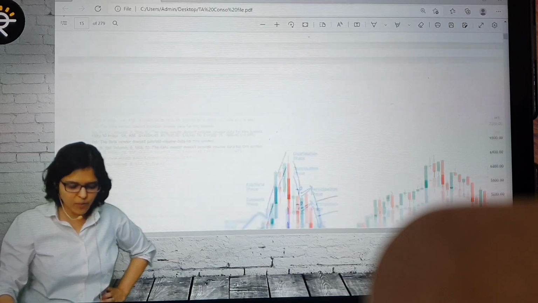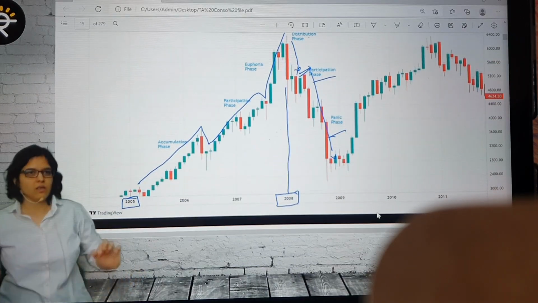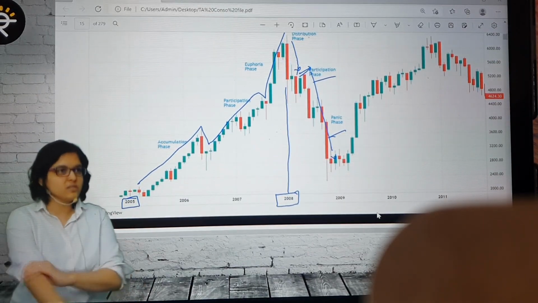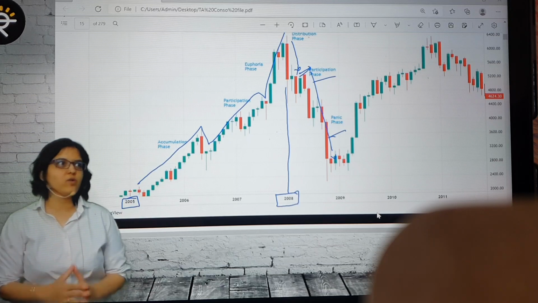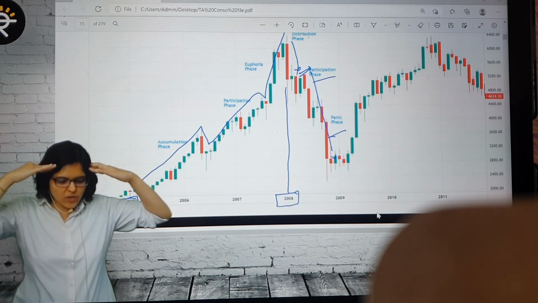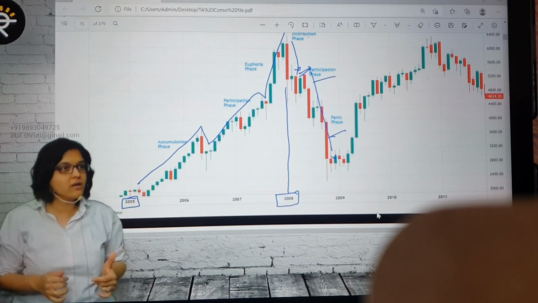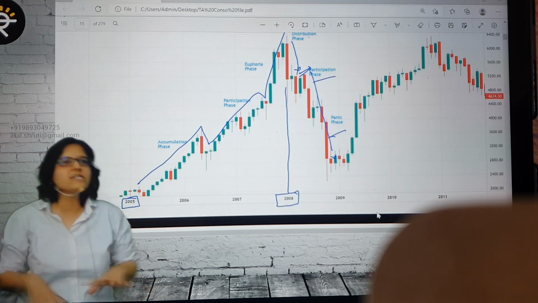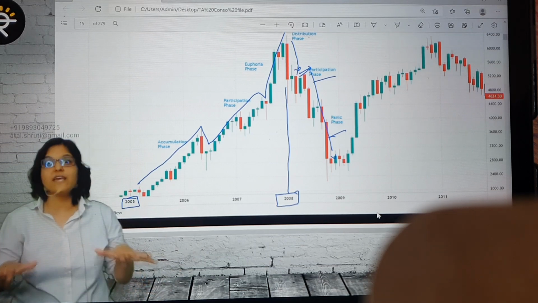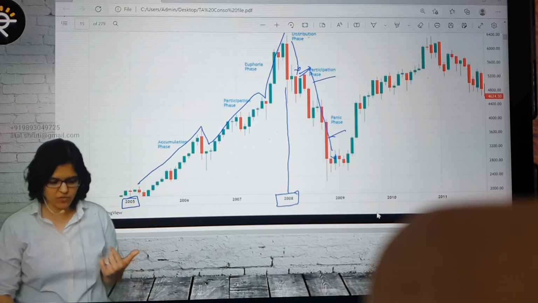Is this okay? A very important point that we have learned is that, as per the Dow theory, there are going to be phases in the market: the accumulation phase, the distribution phase, the panic phase. Every phase is going to come up. But we have to be careful and we don't have to get trapped. The base theory is clear, but with this theory I did not understand where I should enter. That's what I told you in the beginning. This will just tell you about the overall market sentiment. It's more of psychology rather than getting into exit points, okay? But I was sort of telling this to you.